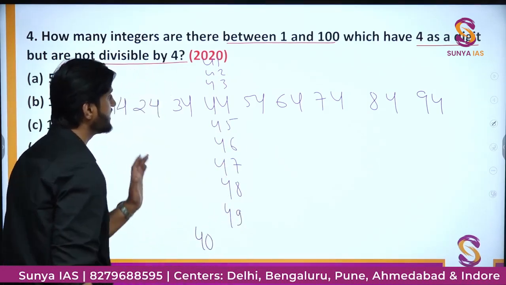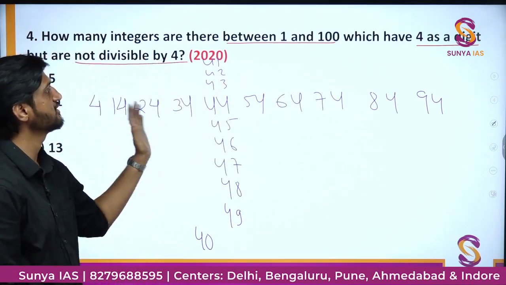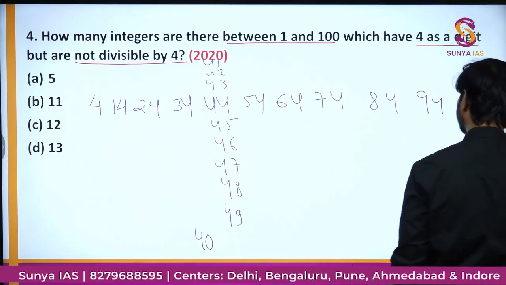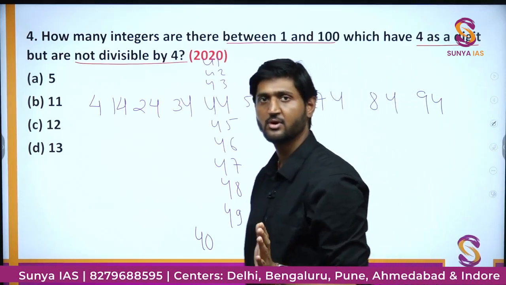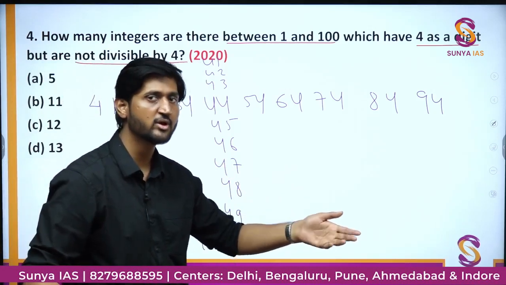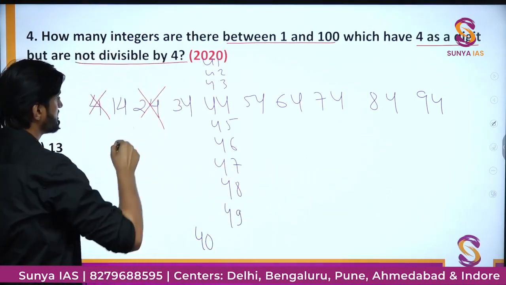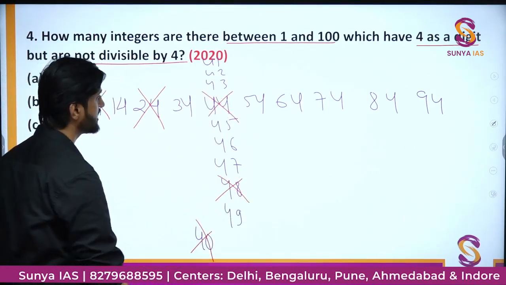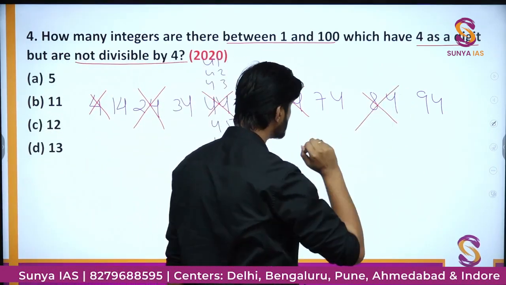These are all the numbers from 1 to 100 which are having 4 at least in their structure. And now we have to find out of these numbers which are not divisible by 4. So let us first pick out and cancel out those numbers which are divisible by 4. The remaining will be not divisible. So 4 is divisible, 24 is divisible, here 44 and here 40 will be divisible. Then we will have 48 as divisible. Then we will have 64 and 84 as divisible.